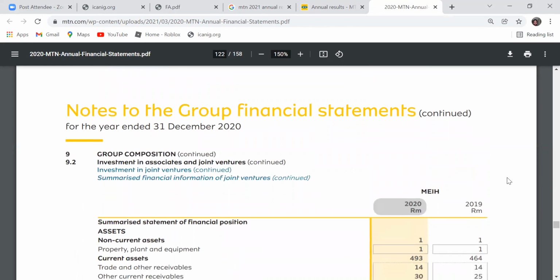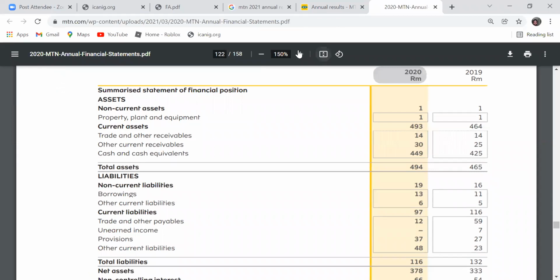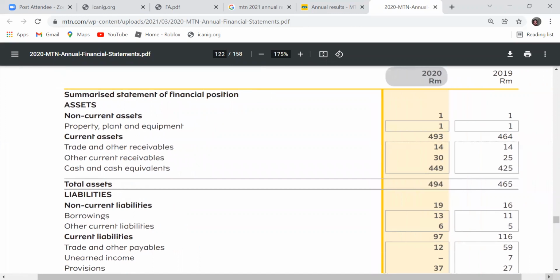So now look at this financial statement. Every item that is here, I want you to note it down, we can categorize. This is the statement of financial position. Maybe some of us could have come across it before, that people call it the balance sheet. So this is a balance sheet, but we don't call it balance sheet anymore. We call it the statement of financial position.